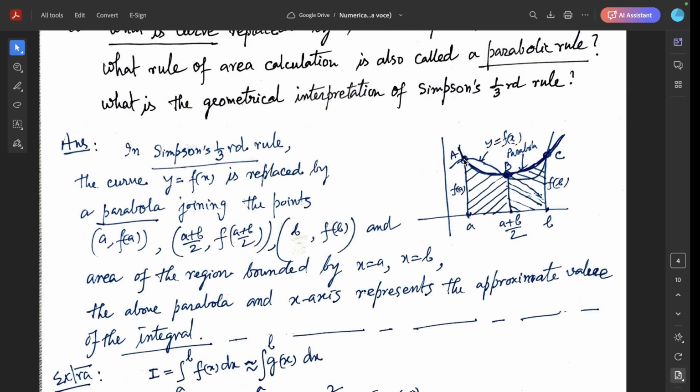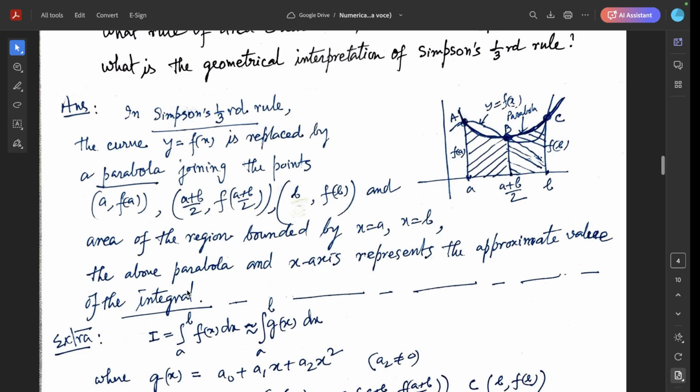this point A with coordinates (a, f(a)), this point B with coordinates ((a+b)/2, f((a+b)/2)), the midpoint with this height, and this point C with coordinates (b, f(b)). The area of the region bounded by x equal to a, x equal to b, the parabola above and the x-axis represents the approximate value of the integral.